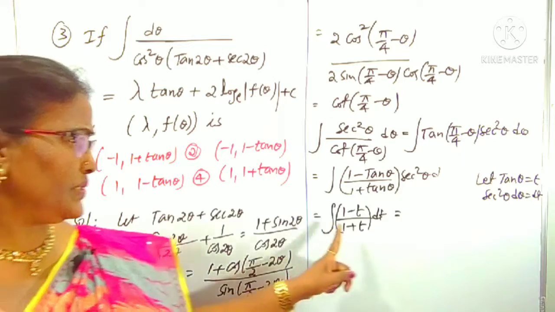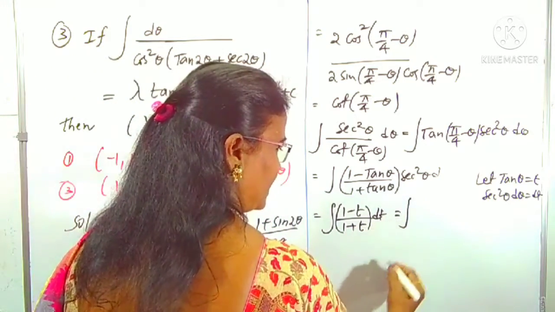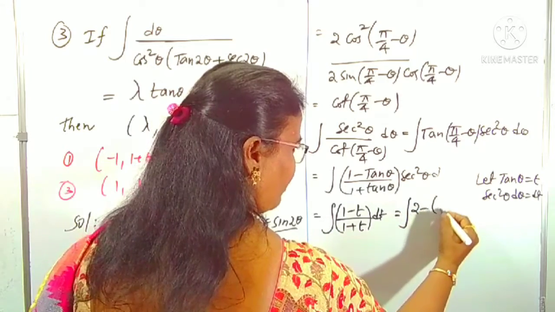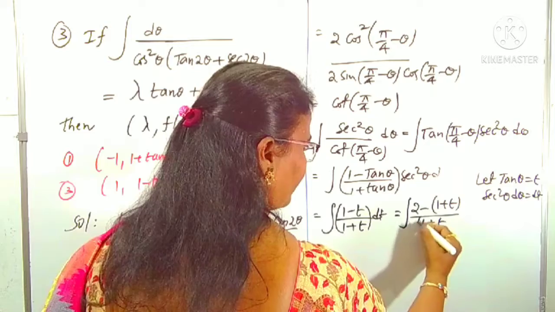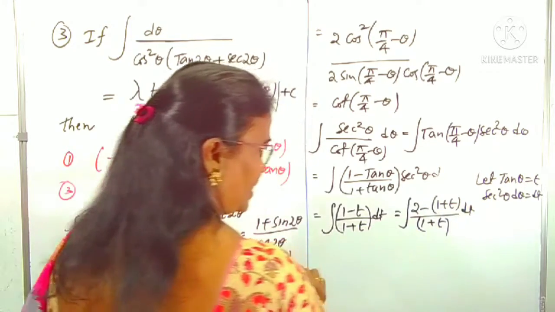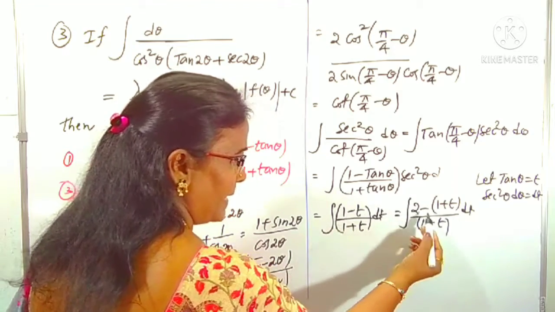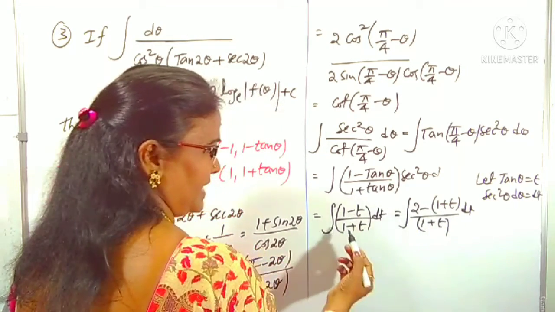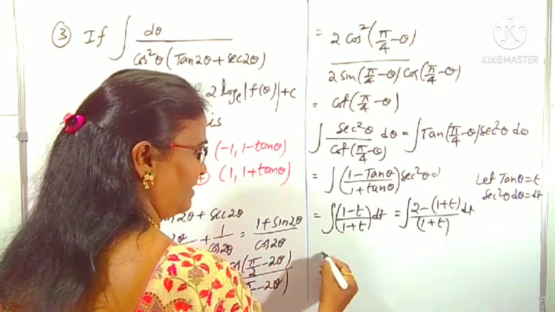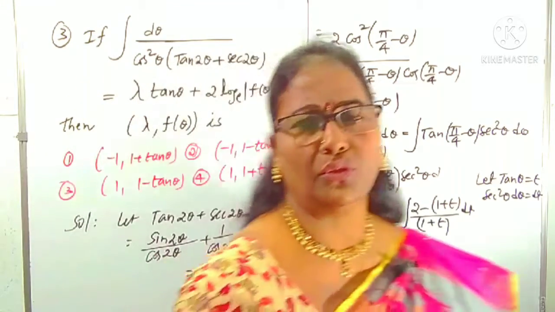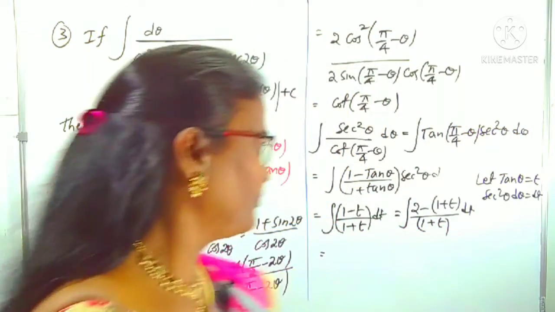So again, to reduce into a known integral function, one more step you can understand easily: 2 minus of 1 plus t by 1 plus t. So this is the same as this thing, or not? 2 minus of 1 plus t means 2 minus 1 is 1, minus of plus t is minus t. Yes, the numerator 1 minus t we can write as 2 minus of 1 plus t. Is it clear? All these steps we have to take because we don't know the direct integration here, right?